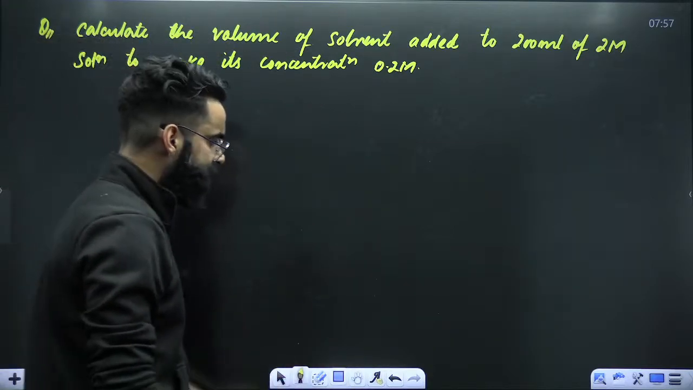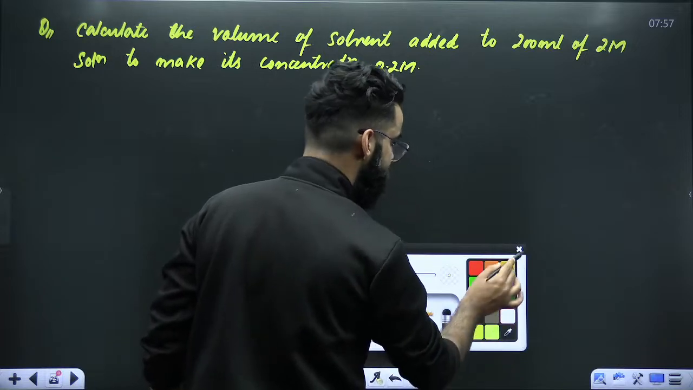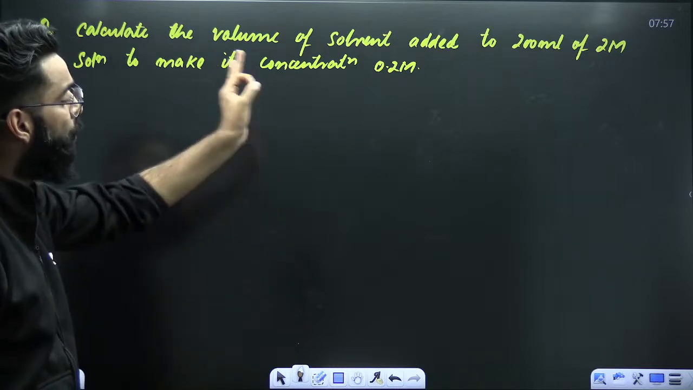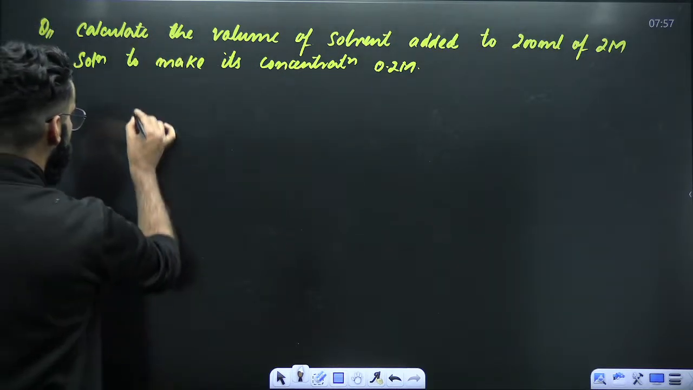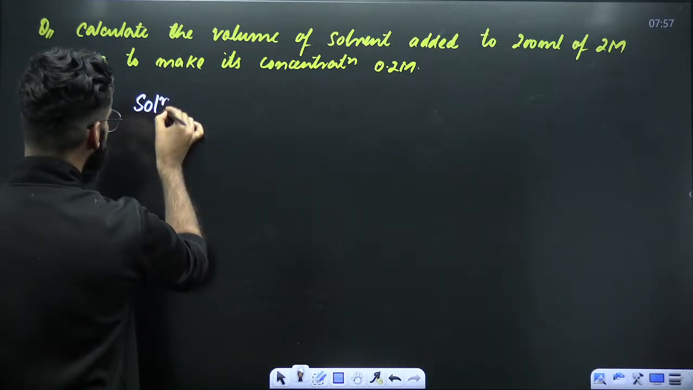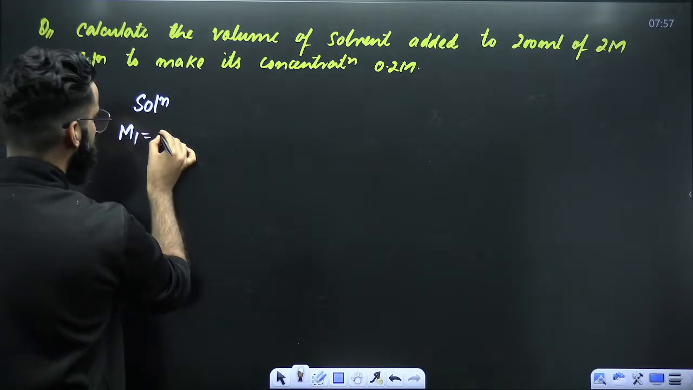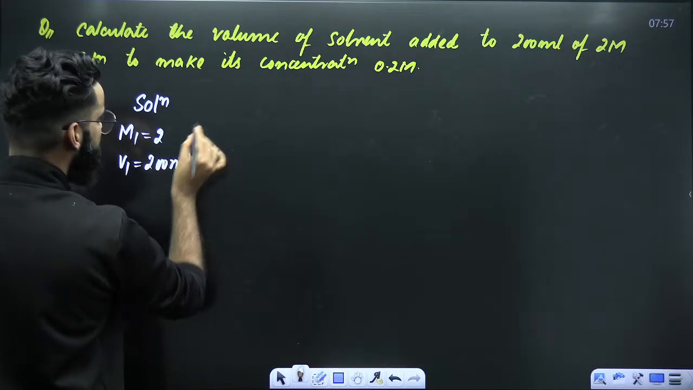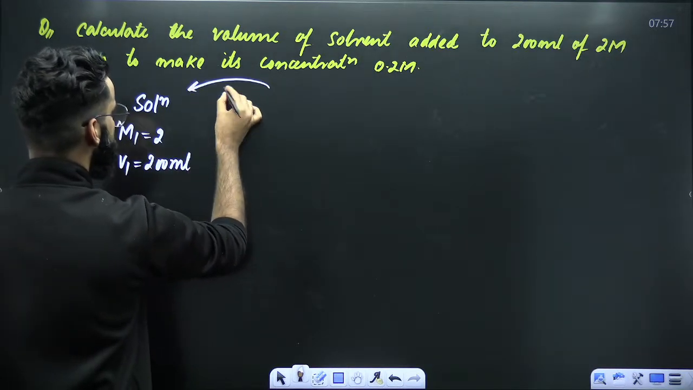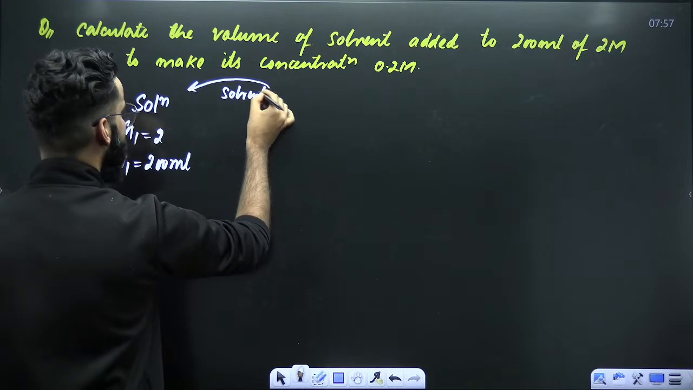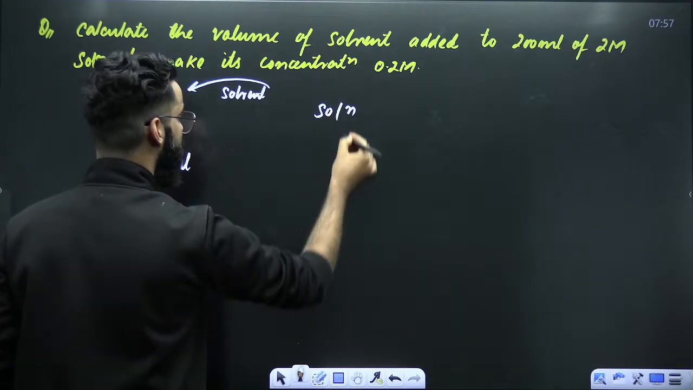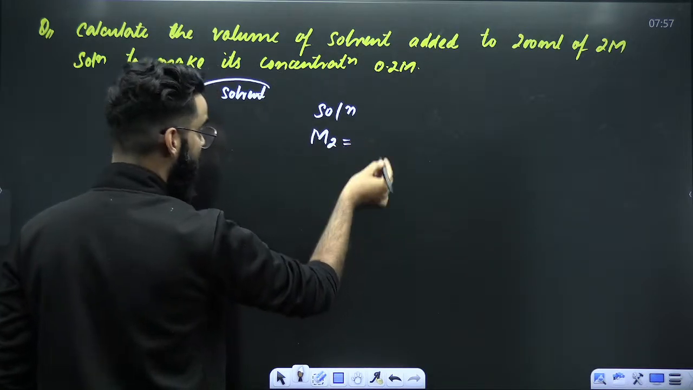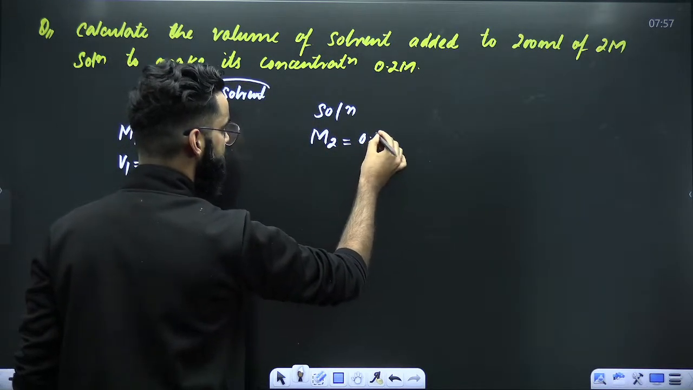Calculate the volume of extra solvent added to 200 ml of 2 molar solution. So basically, you have a solution whose initial molarity is 2 and whose initial volume is 200 ml. Now, as per the question, you are adding some extra solvent. After the addition of extra solvent, the final molarity is 0.2.